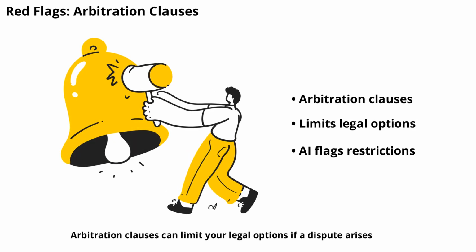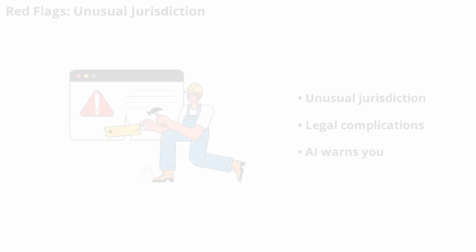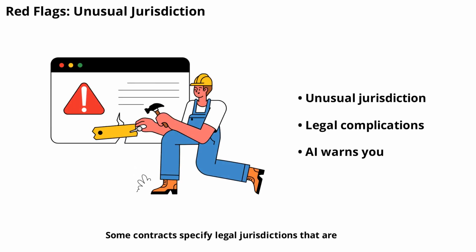Arbitration clauses can limit your legal options if a dispute arises. AI tools can flag these clauses so you can decide if you're comfortable with the restrictions. Some contracts specify legal jurisdictions that are difficult or impossible for you to access. AI tools can spot these and warn you about potential legal complications.